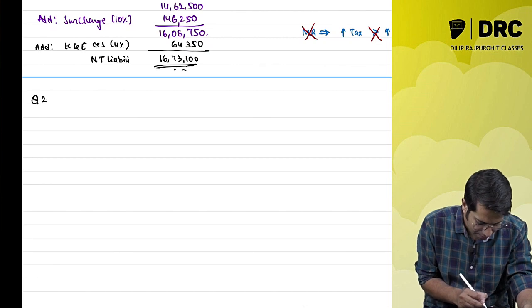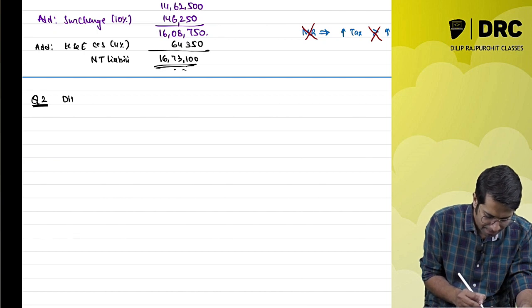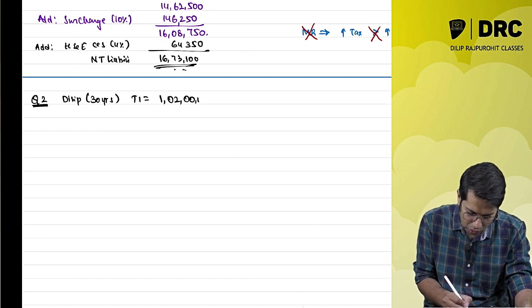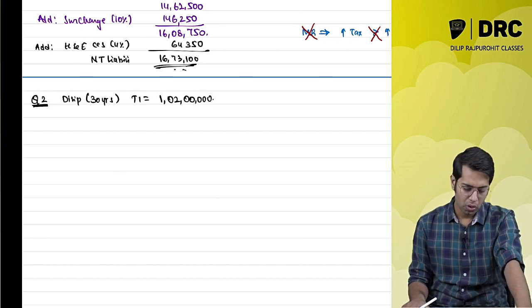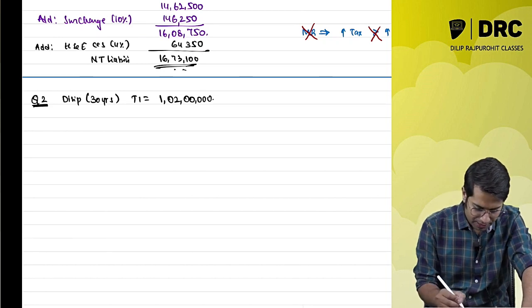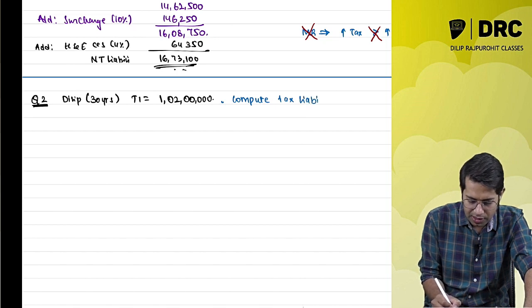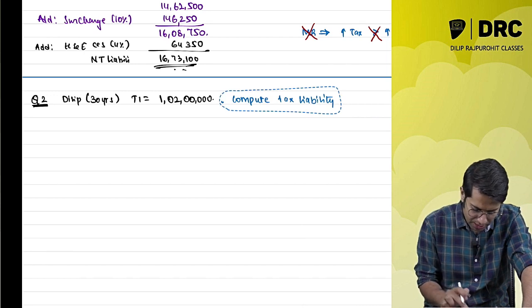Now let us see example number 2, so that our concept becomes very clear. Say for example, Dilip, age 30 years, has a total income of 1 crore 2 lakh. Now you are required to compute the tax liability of Mr. Dilip.